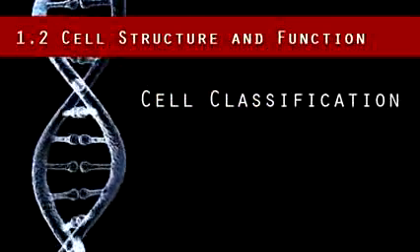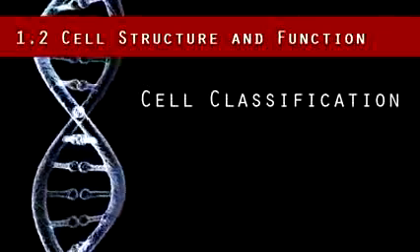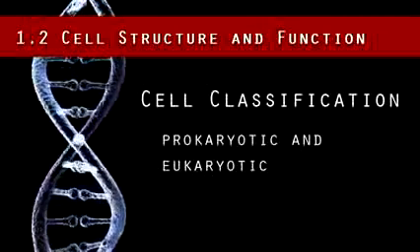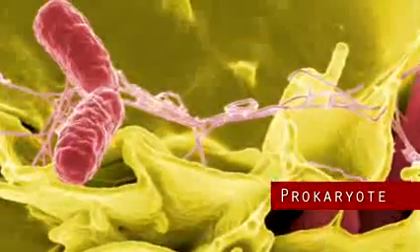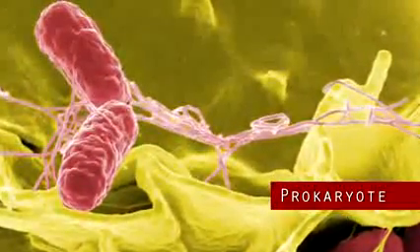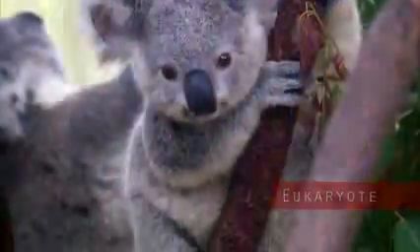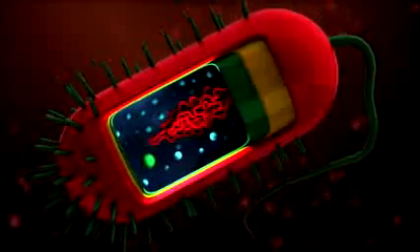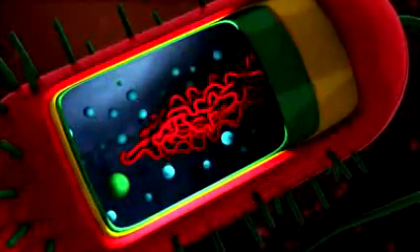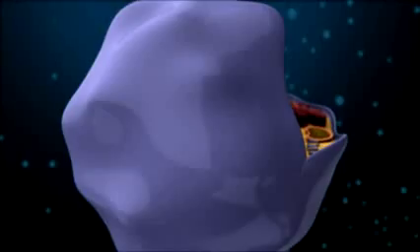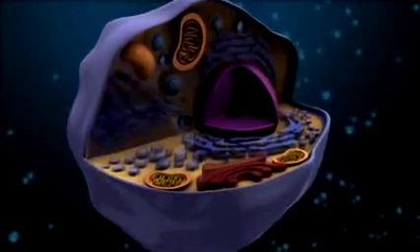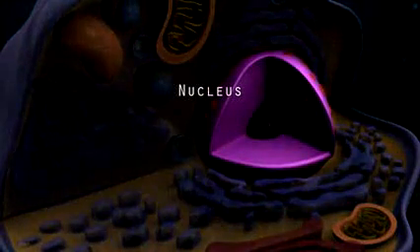Let's examine a cell more closely. There are two general classifications of cells, prokaryotic cells and eukaryotic cells. Prokaryotes are single-celled organisms and include bacteria and some algae. On the other hand, eukaryotic cells make up more complex organisms, like plants and animals. Prokaryotic cells lack a membrane-bound nucleus, so the DNA, which is usually a single circular molecule, floats in the cytoplasm of the cell. Eukaryotic cells contain a membrane-bound nucleus that holds all of the DNA in one part of the cell, as well as many other organelles.